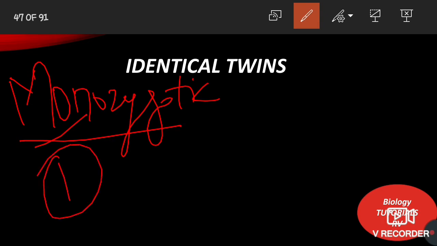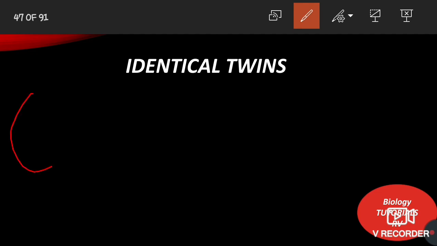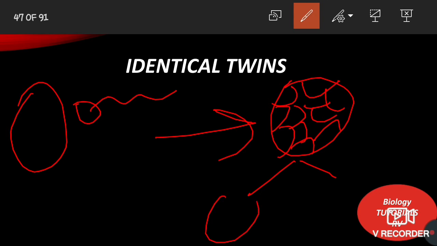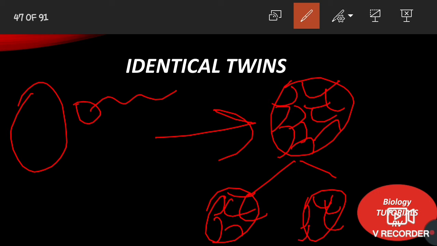Mono means one. And in identical twins, sometimes a fertilized egg splits within a few days of conception to produce genetically identical twins. Sometimes, this is the egg and this is the sperm. Now it will get fertilized and this is the zygote. So sometimes in women this zygote splits into 2 separate zygotes. And these 2 zygotes will develop into 2 individuals, 2 separate individuals.